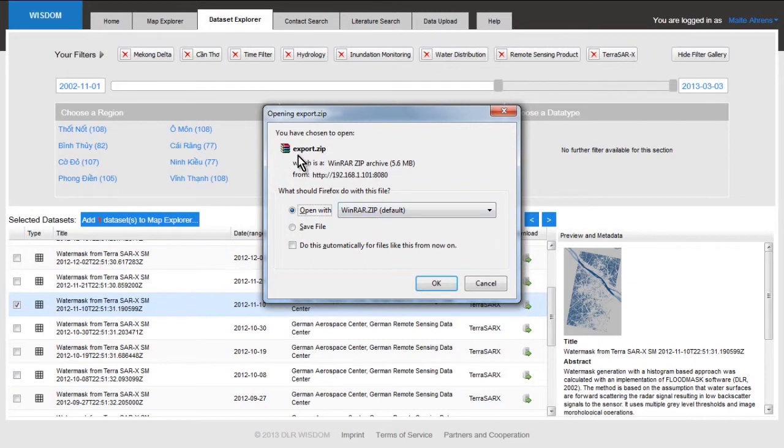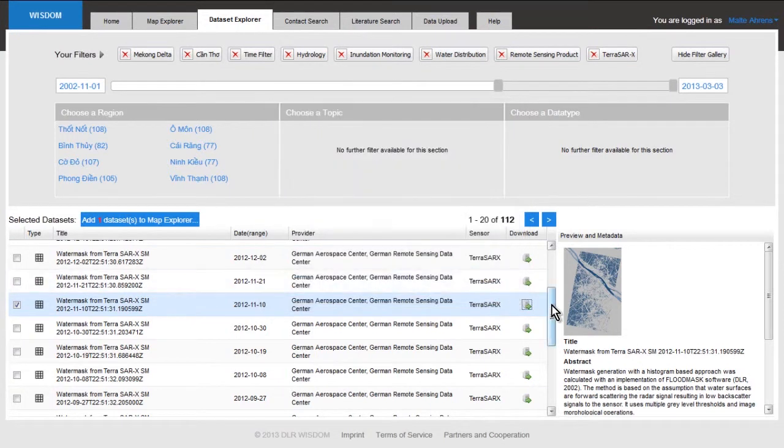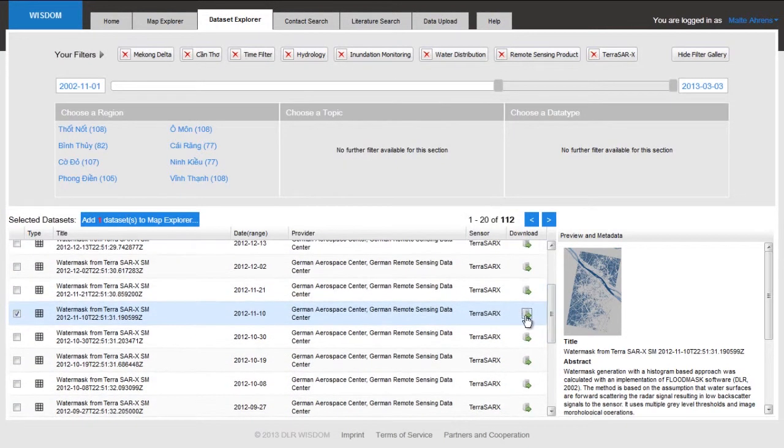This is happening here. So you get a zip file containing the data, and you can save it to your disk or any other place you like, put it on your computer. I will not save it now, so I cancel here, but it is a very important feature. All the data in our system, all the information it contains, can be downloaded.